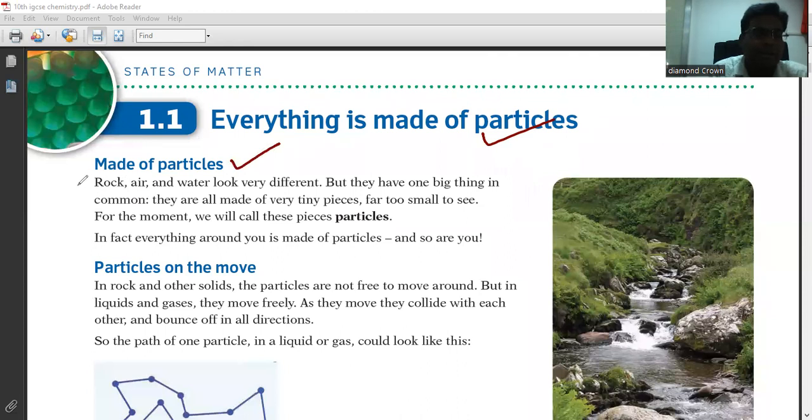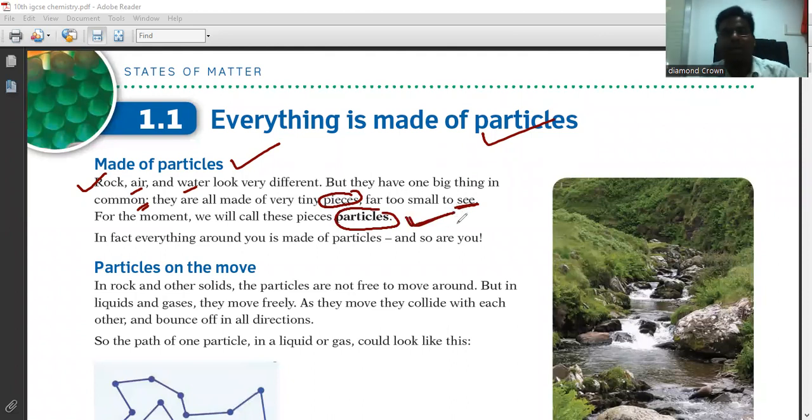Examples like rock, air, and water look very different from each other, right? But they have one big thing in common. They are all made of very tiny pieces, far too small to see. For the moment, we will call these particles. So tiny pieces are called particles here. In fact, everything around you is made up of particles, right? So everything is made up of particles.